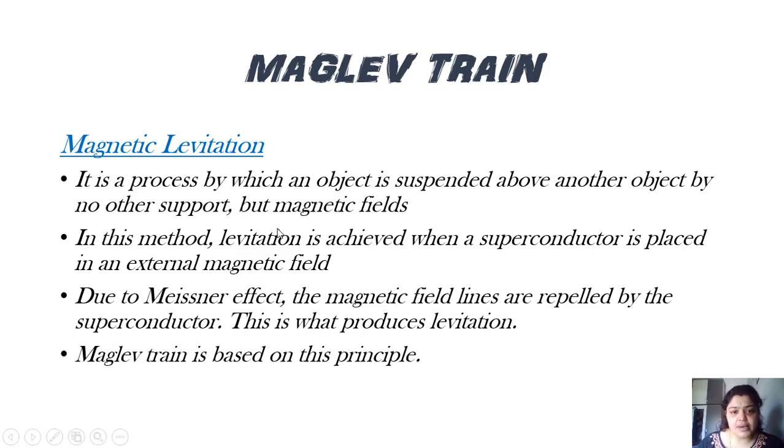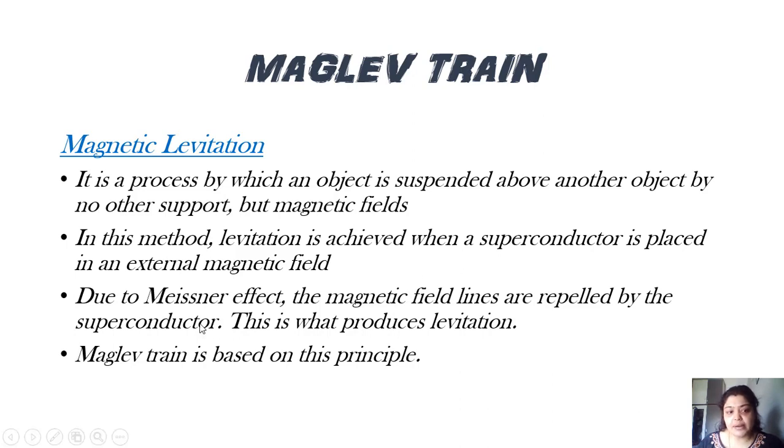Now, in this method, levitation is achieved when a superconductor is placed in an external magnetic field. You all know that superconductors have a property called persistent current, that is, once the current is induced, it will constantly keep on flowing without decrease in value. They also have a property called Meissner effect, wherein the magnetic field lines will not pass through the superconductor.